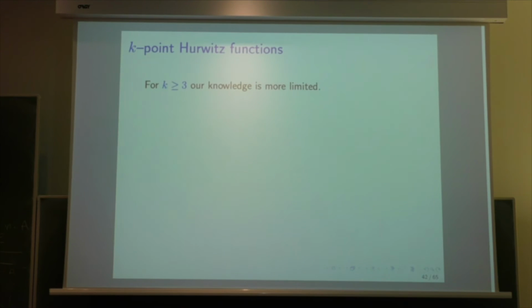For k greater than or equal to 3, we do not have good information. What Sato proved is that if you take a k-point Hurwitz function, so all the derivatives at 0, 1, ..., k minus 1 are integers, then the order has to be at least k.